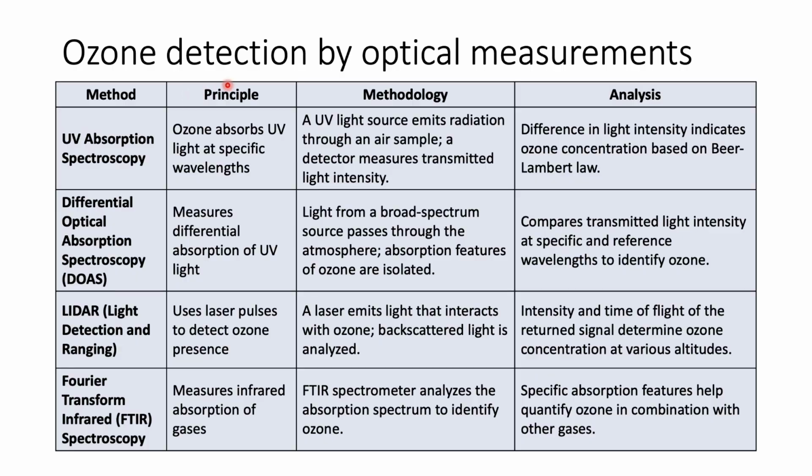So how can ozone be detected by optical measurements? Here are some of the methods given. One is UV absorption, another one is differential optical absorption spectroscopy. This basically measures the differential absorption of UV light. Then LIDAR can be used, Fourier transform IR spectroscopy can also be used. So all these spectroscopic techniques can be used to detect ozone.